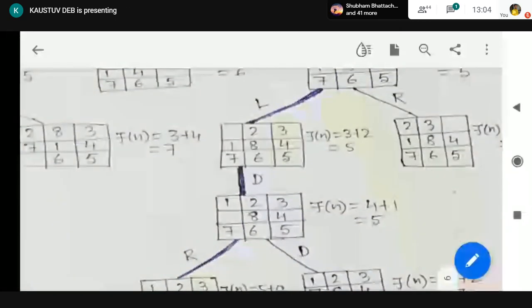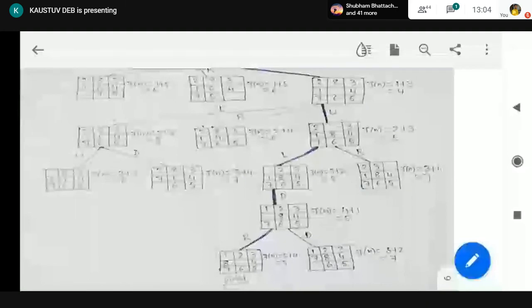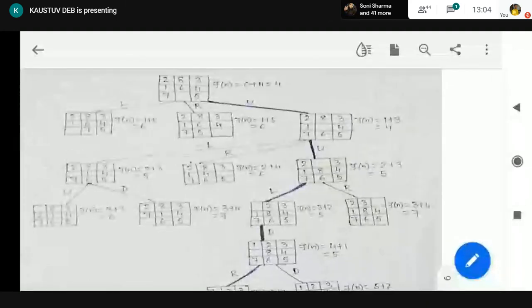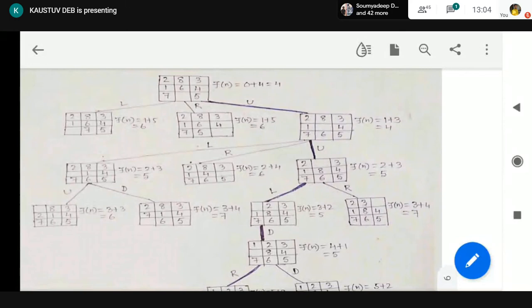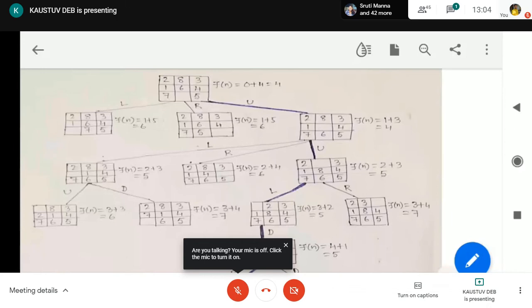So as you can check, we are not expanding huge number of nodes. But in case of BFS or DFS, we would have expanded them all. So we are escaping from expanding those nodes, but still we are getting the solution. There lies the power of A star search. Without expanding much of those nodes, we can go to the goal node. So there lies the concept of A star search.